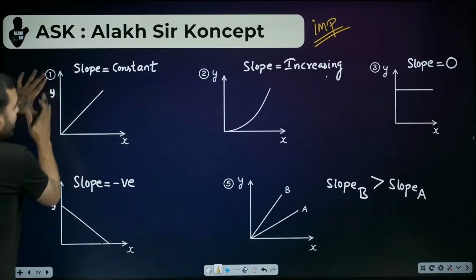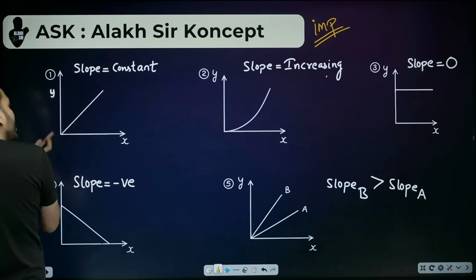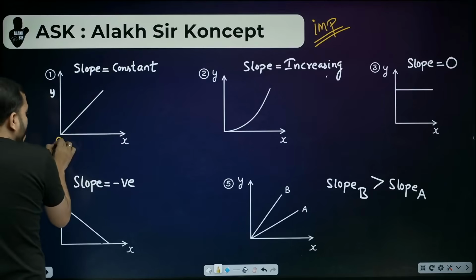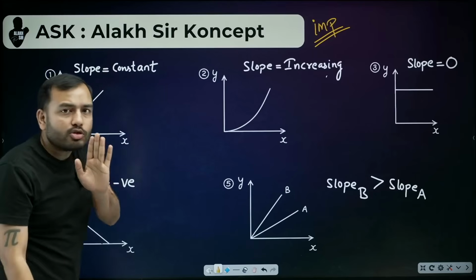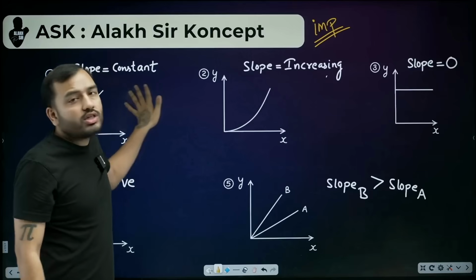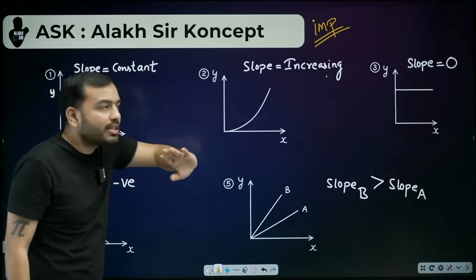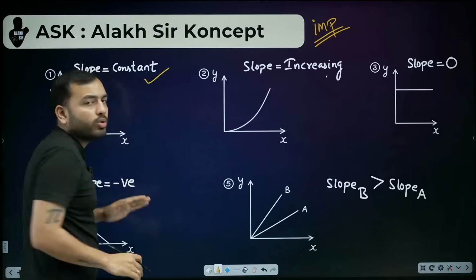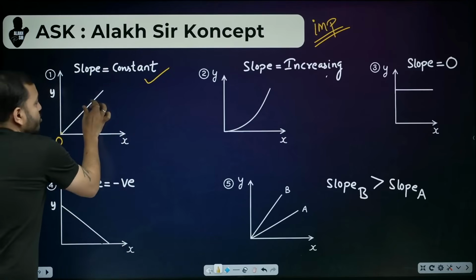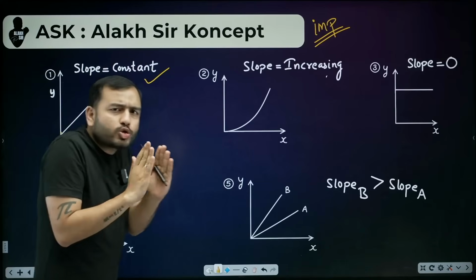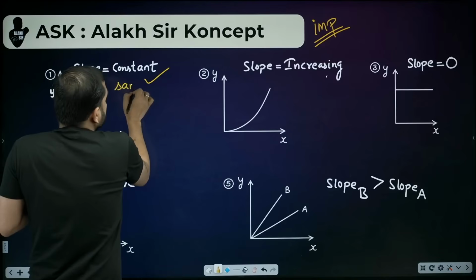Come. If in y and x, you see a perfectly straight line cutting through the origin. This is the origin. If a straight line is passing through the origin, then its slope will be constant. Constant means it will remain the same. The slope of this graph will not change. What kind of slope will it be? Constant slope. If we calculate the slope at 2 points here, here, or here, what will it be everywhere? The same. The slope will be constant.